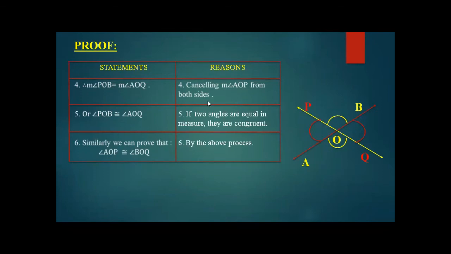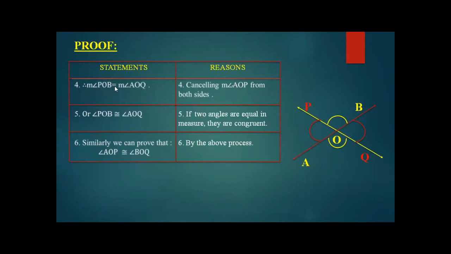How is that possible? We have cancelled AOP from both sides. Since angle AOP is on both the right and left side, we cancelled it, so we are only left with angle POB and angle AOQ.